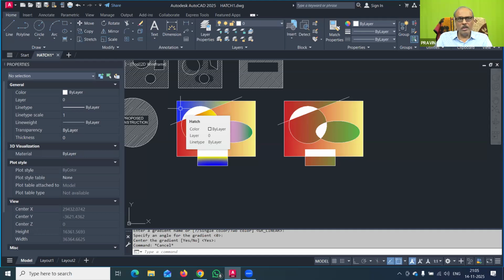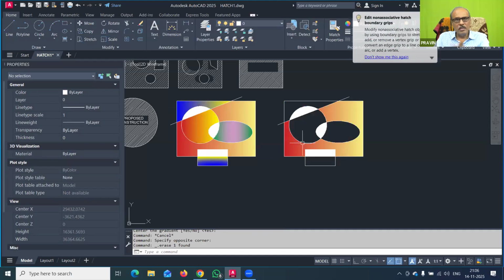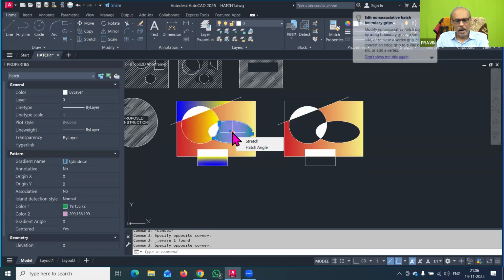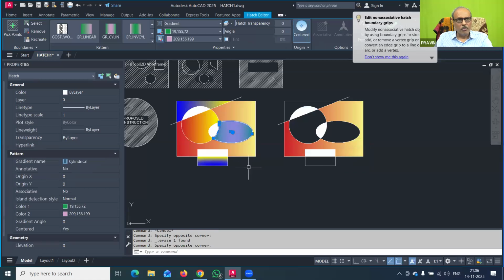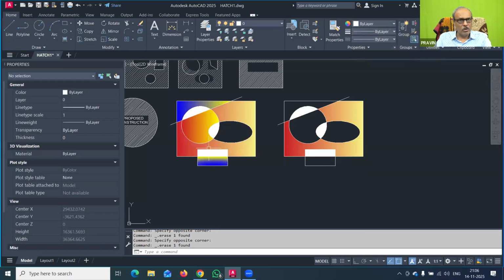Or if you want to delete, now here you can see that I will just select this hatch and I will delete. So you can see that in the whole part, the hatching was deleted. But instead of that, here I can select this one and delete it, because every time I have done separate hatching. So they are not attached to each other, because I clicked the pick point here separately for each separate boundary.